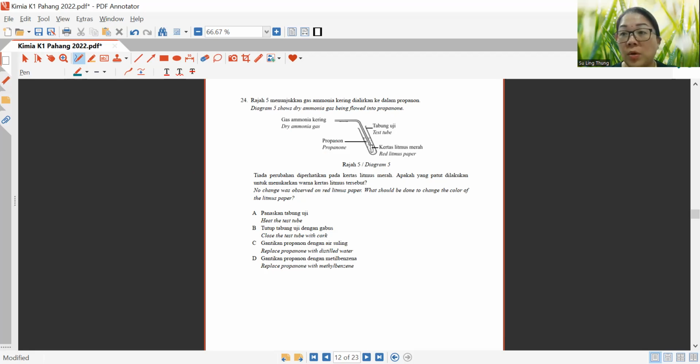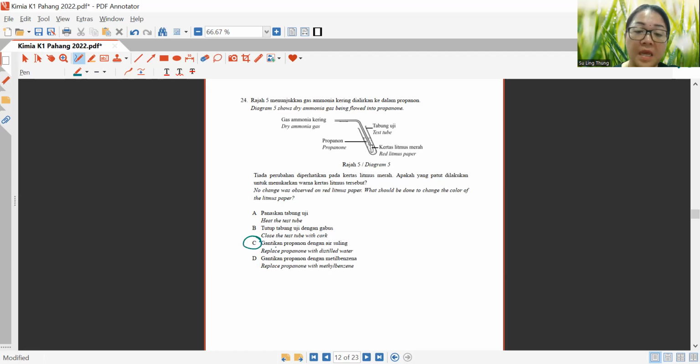Okay, if it is propanol, propanol does not contain water. In order for red litmus paper to play its role, it must be damp. That means you need to make sure that this red litmus paper contains a little bit of water, because in order for an alkali to show its properties, water must be present. The presence of water is very important. So that is why the answer is C.